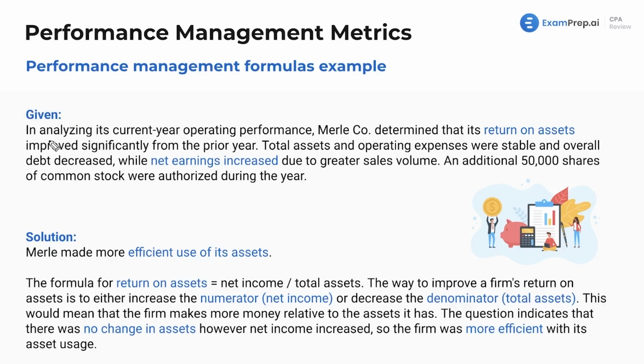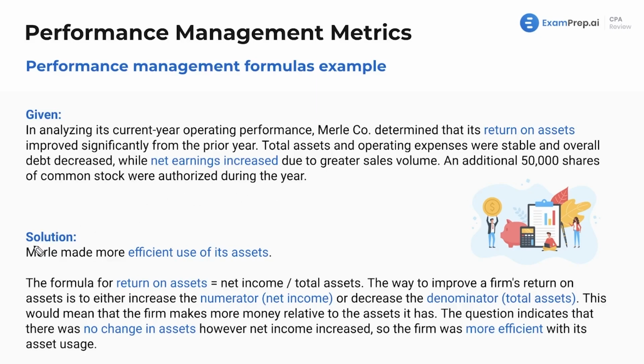Okay, so in analyzing its current year operating performance, Merle Company determined that its return on assets improved significantly from the prior year. Good job. Everyone gets pizza and a trophy. Total assets and operating expenses were stable, and overall debt decreased while net earnings increased due to greater sales volume. An additional 50,000 shares of common stock were authorized during the year.